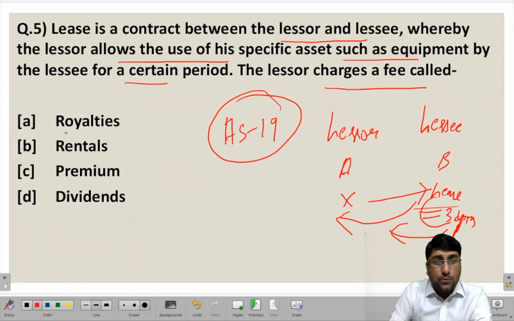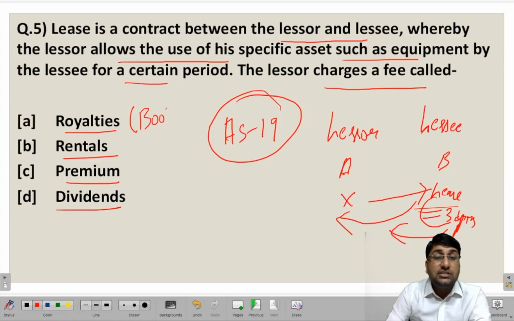So let us have a look at the options. So the first option is royalties, the B option is rentals, the C is premium, and the fourth is dividend. So these terms are self-explanatory though, but royalty is something that you get after you have published a book or some literary work. So on selling of those books, you get a royalty, or also on patents as well, you receive royalties. So that is all about royalty. So royalty is not our answer.